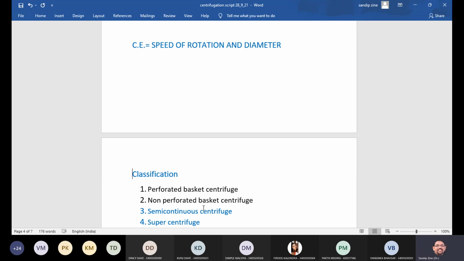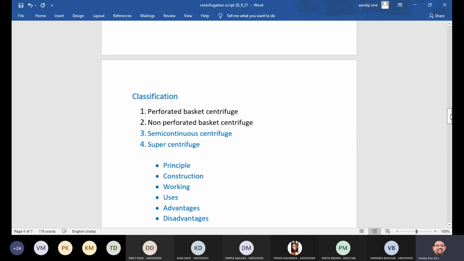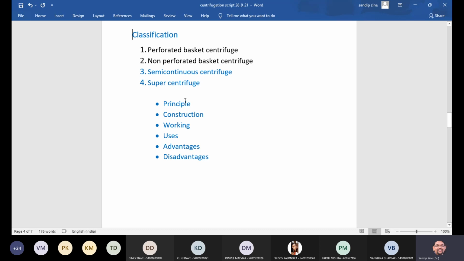In drawing we have taken some pointers, for example, to describe the drum dryer, the tray dryer, supercritical fluid or spray dryer. The same pointers we are taking here to discuss the perforated basket, non-perforated one, semi-continuous one, and super centrifuge. You are all aware of these pointers.